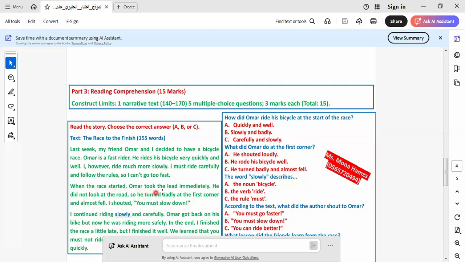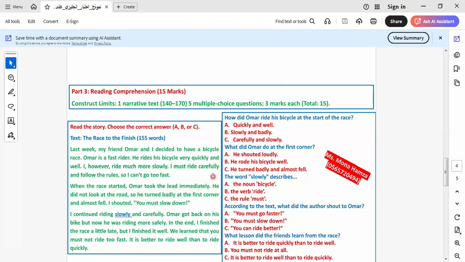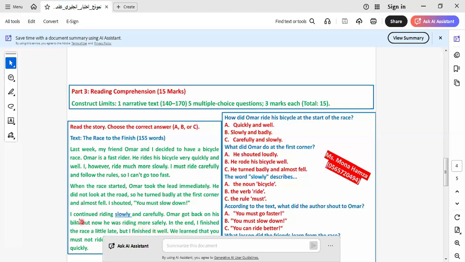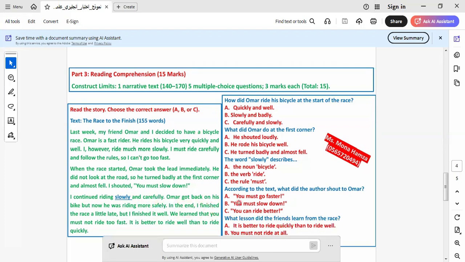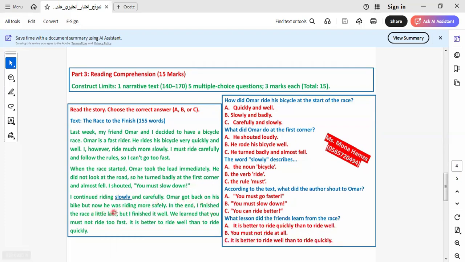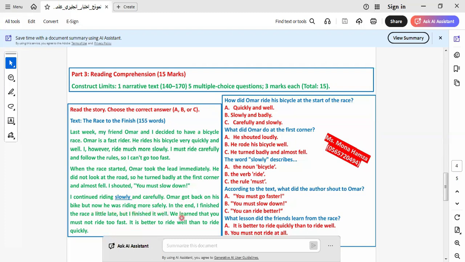When the race started, Omar took the lead immediately. He didn't look at the road, so he turned badly at the first corner and almost fell. I shouted, "You must slow down." I continued riding slowly and carefully. Omar got back on his bike, but now he was riding more safely.